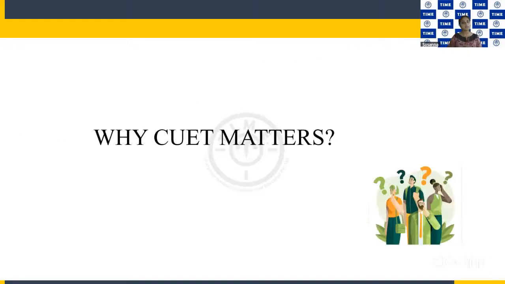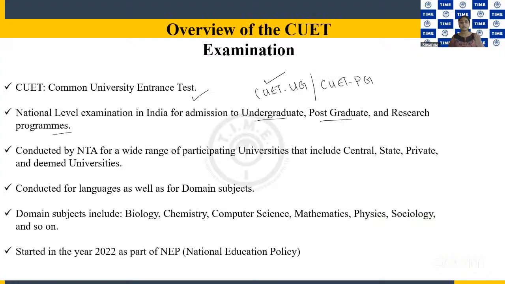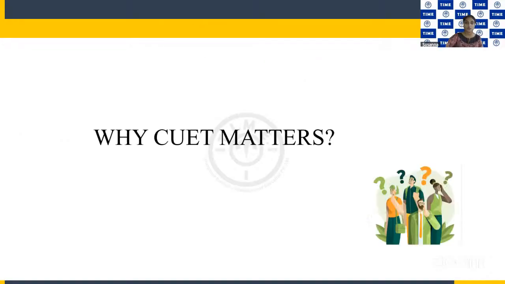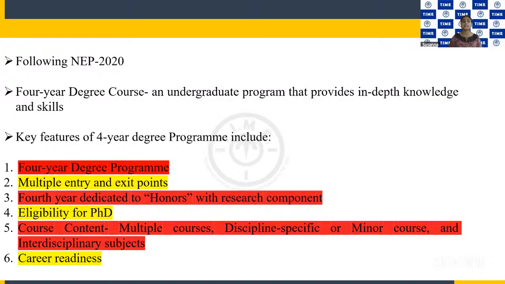The question is why CUET matters. What is the significance of CUET? The significance lies, as I said earlier, in that it was started in 2022 as part of the National Education Policy. So following NEP 2020, we now have 4-year degree courses. Before, we used to have 3-year degree courses, BSc, BA. Now, following the national education policy, we have 4-year degree courses.